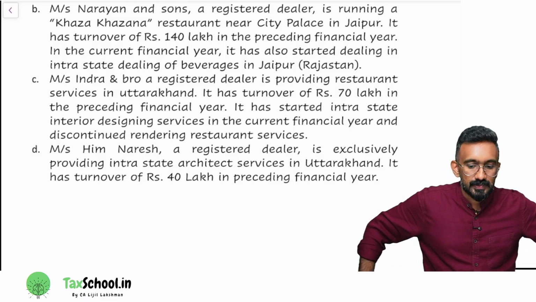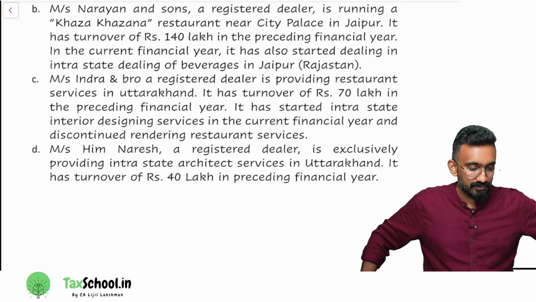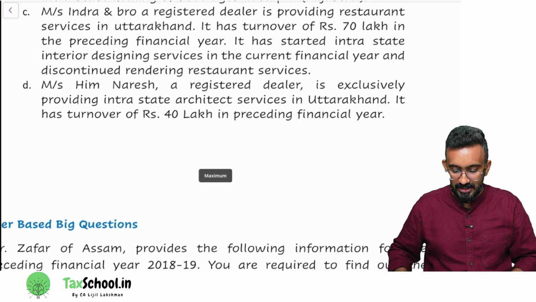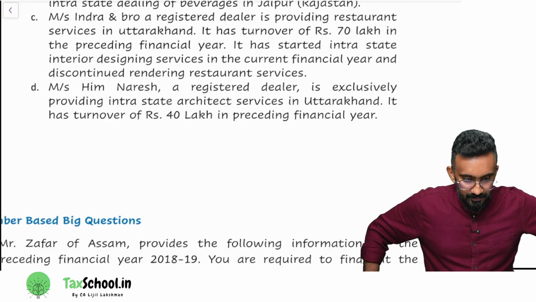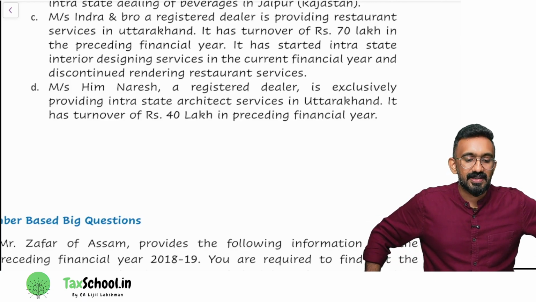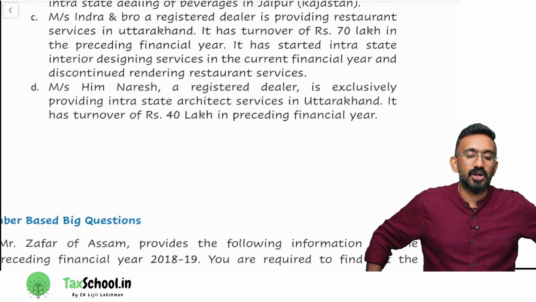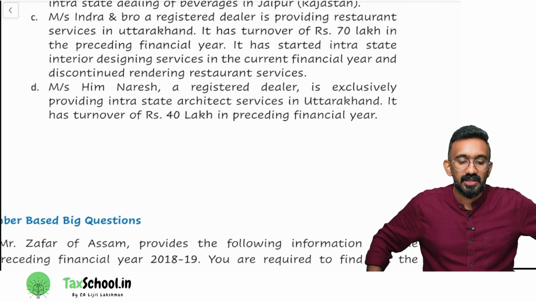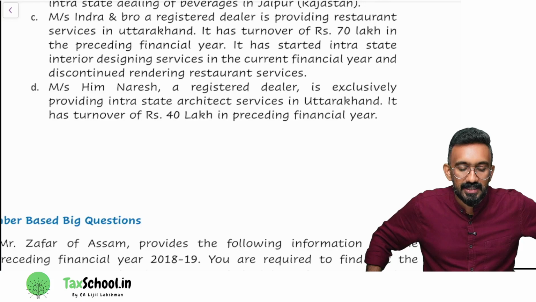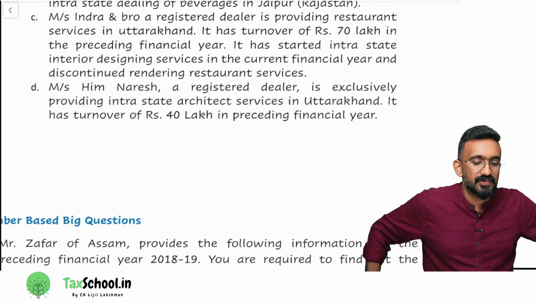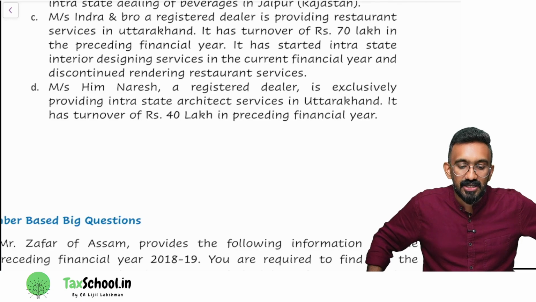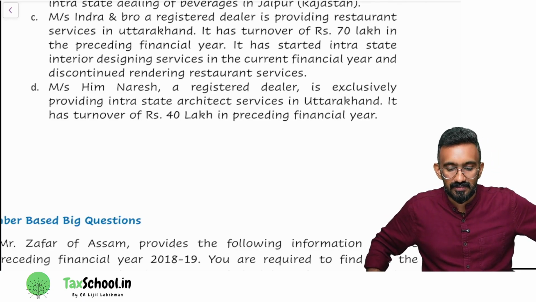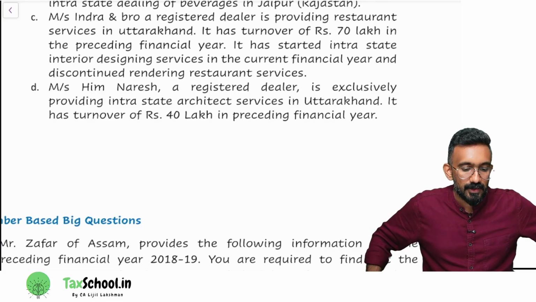Then C. Okay, question C there. Let's see whether you are answering it correct. Indran Bro, a registered dealer, is providing restaurant service in Uttarakhand. It has turnover of 70 lakh in the preceding financial year. It has started intrastate interior designing service in the current financial year and discontinued rendering restaurant service. Can they opt for composition levy scheme?